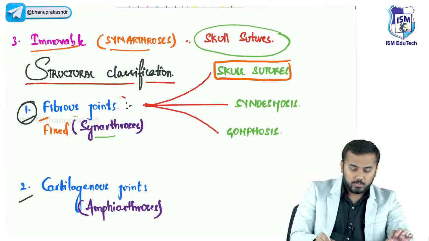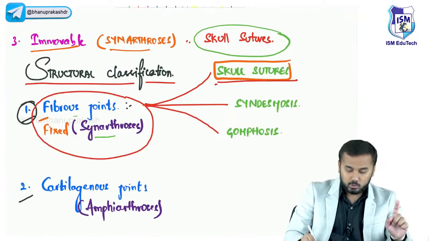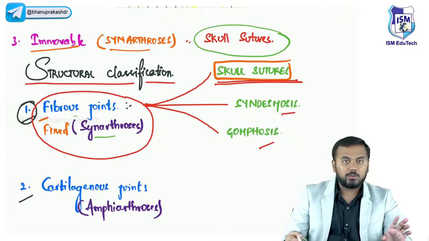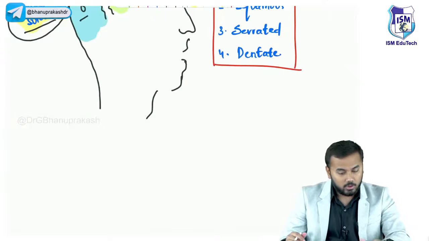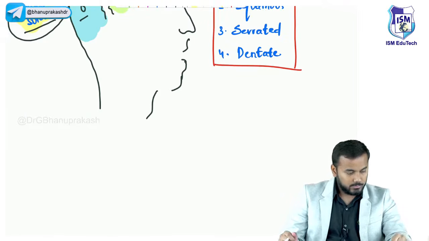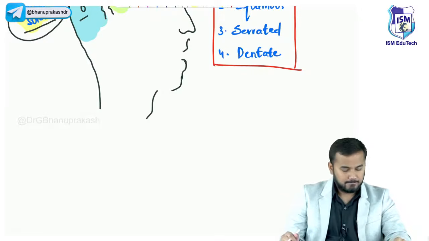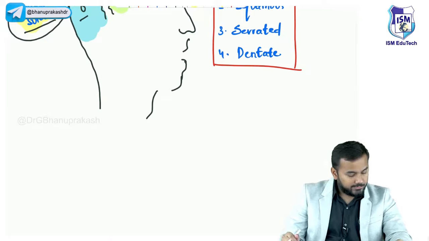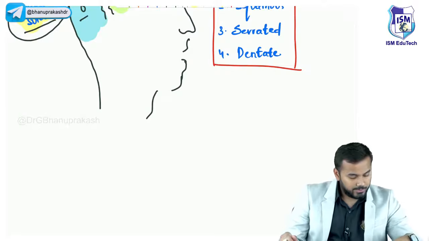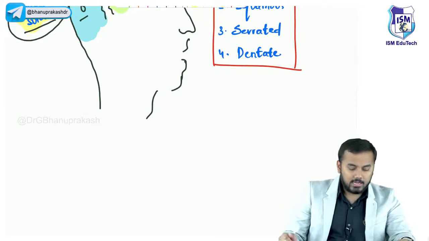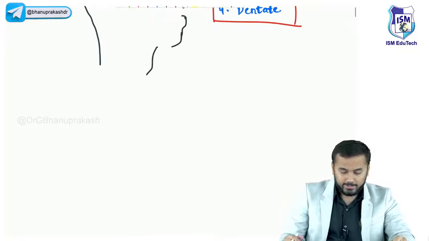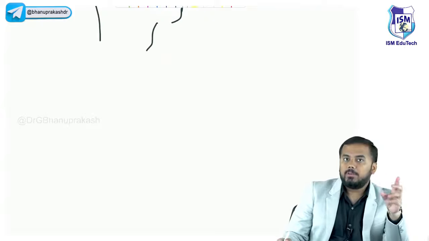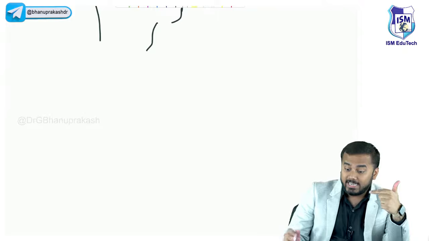Just now we discussed fibrous joints. Within these fibrous joints, we discussed sutures. Now I will be discussing syndesmosis and gomphosis. Before that, I just want a green signal from you whether all of you are clear or not. Srishti, very good. So these are the different types of sutures which you will see. Right. Now the second important type in the fibrous joints after sutures is syndesmosis.